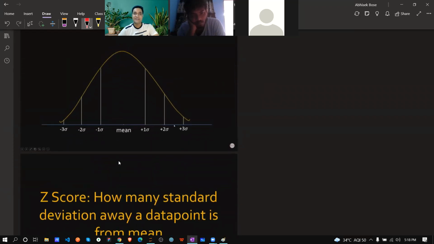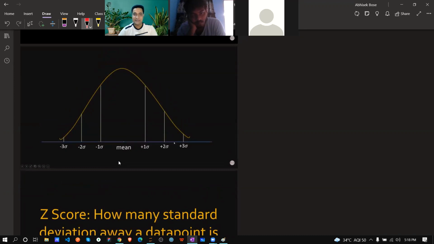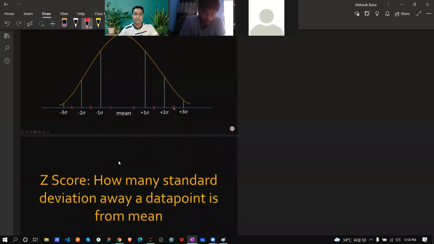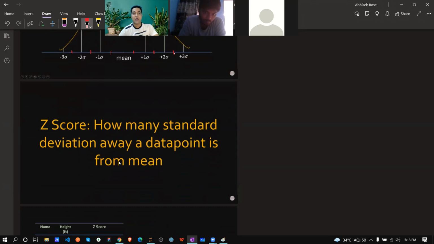Z-score, if you know standard deviation that we already learned, z-score is the same thing. See, in this diagram, if any points are coming over here in between, like 1.5, 2.5, here again -1.5, -2.5, 0.5, -0.5, this is called z-score, and this is also very vital to finding the outliers. We are just introducing the terminology. Again, we will see how it will help. So the z-score definition is how many standard deviations away a data point is from the mean. So that's why we are doing this.